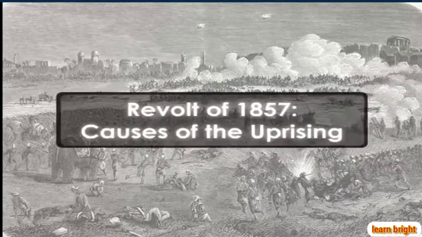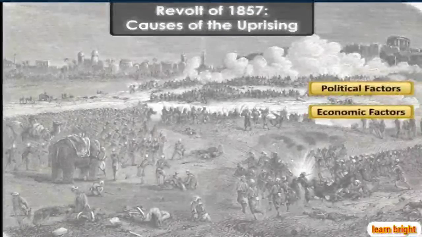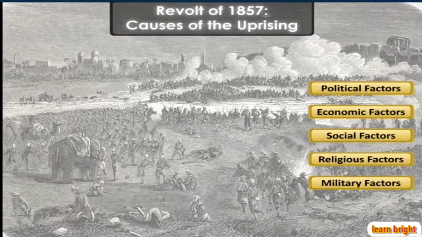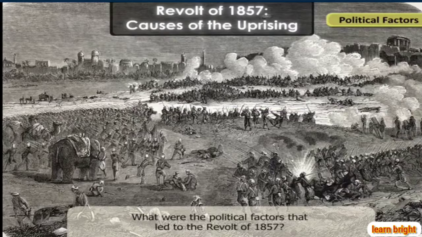Revolt of 1857. Causes of the uprising. The Revolt of 1857 took place due to many political, economic, social, religious and military factors. What were the political factors that led to the Revolt of 1857?